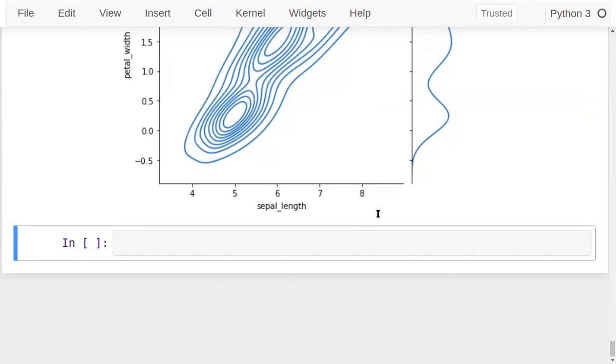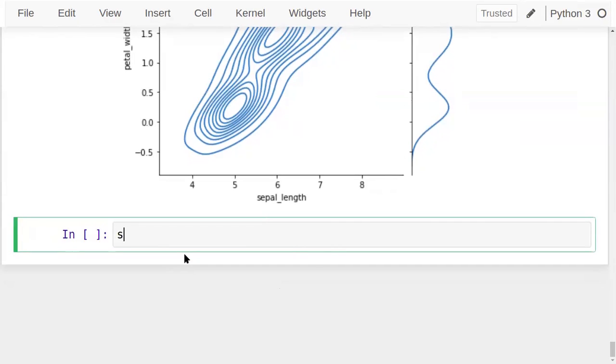So to plot multiple pairwise bivariate distributions in a data set, you can use the pairplot function. This pairplot function will make combinations of all the data present in our data set. It contains some parameters. We'll check what the use of each parameter is and how I can apply it. So let's check it.